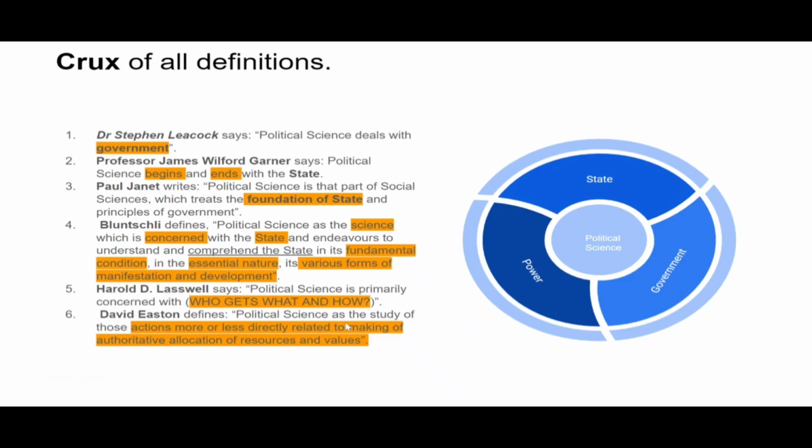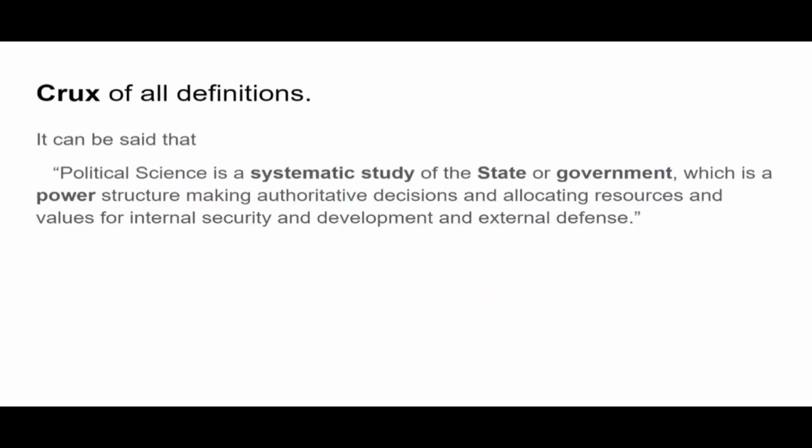There, David Easton says political science is the study of those actions more or less related to making authoritative allocation of resources. So he's also talking about resources and power. You can see over here, political science is basically about three things according to all these definitions I mentioned: state, government, and power, right? So you have got the idea of what political science is about. This is basically the crux of the definitions.